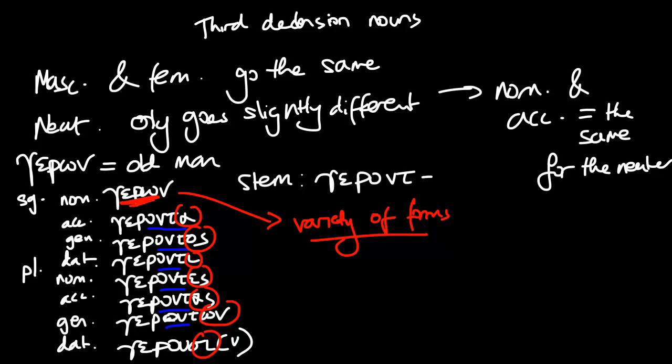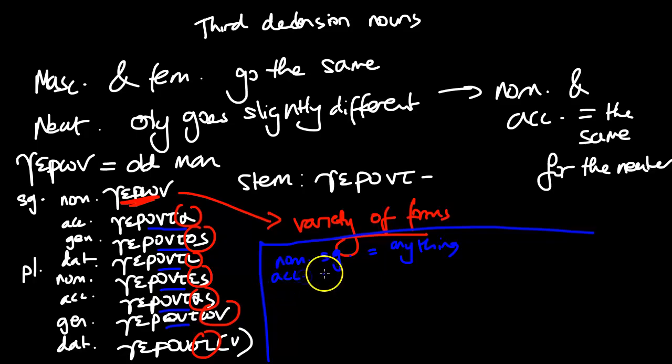So if I was to write it in a generic form, let's just create some space. You'd have the nominative singular equals anything, as I just said. And then you have the accusative singular, which is just the stem plus a, which is the ending. Then the genitive singular is just the stem plus os. And then you can just see how that works.